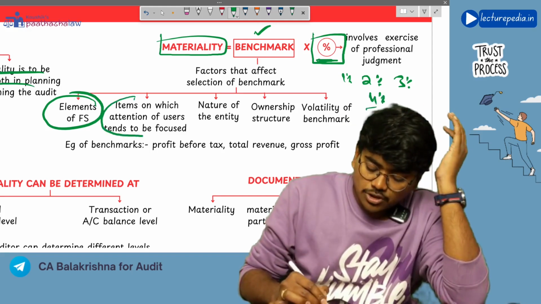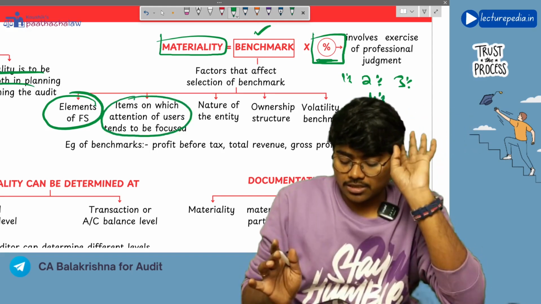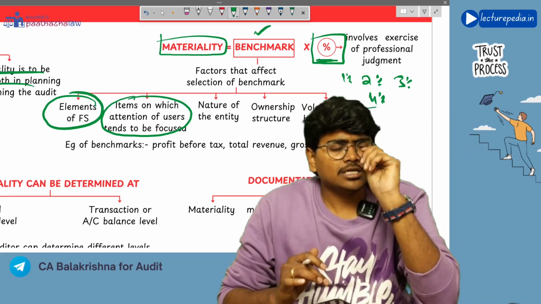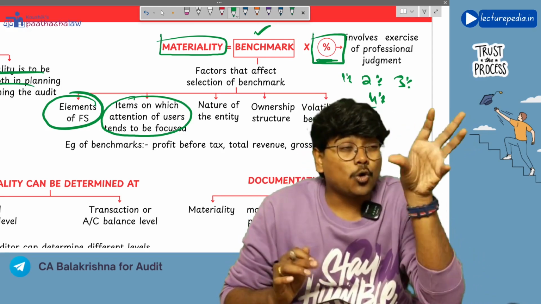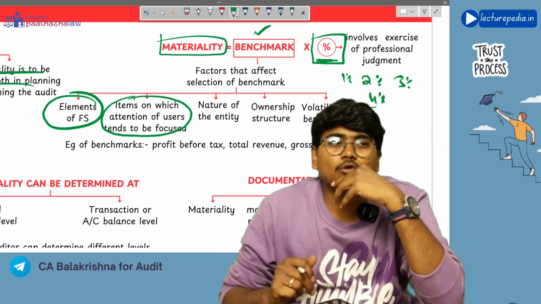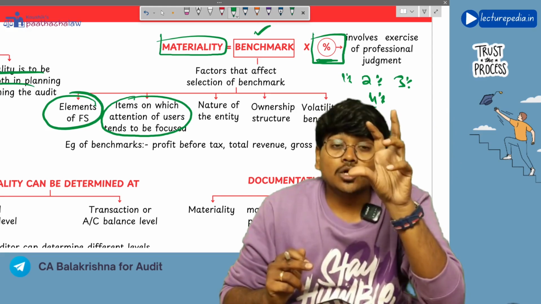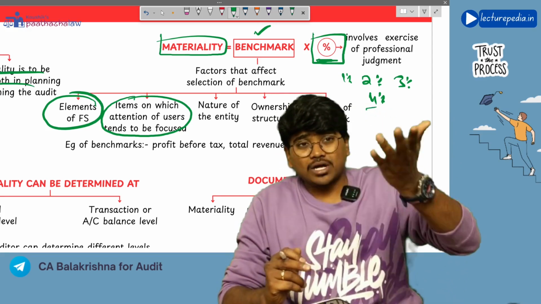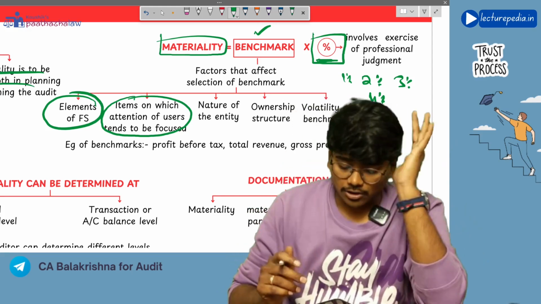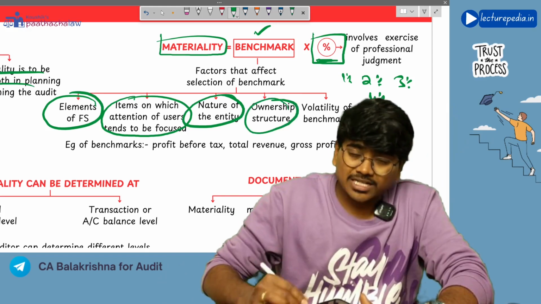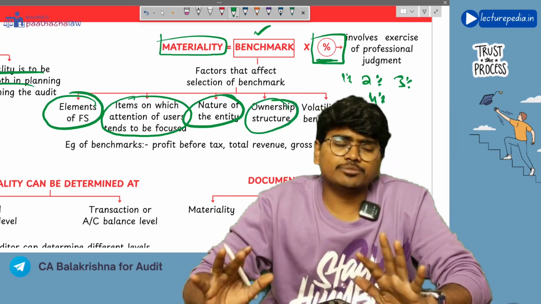Next, items on which users' attention tends to be focused. Now, in case of banking companies, users will focus more on loans given by the bank. In case of a trading company, users will focus more on sales. So in case of a company, the item on which users focus more also needs to be considered. Next, nature of the entity. What is the nature of the entity? Next, ownership structure. What is the entity's ownership structure?